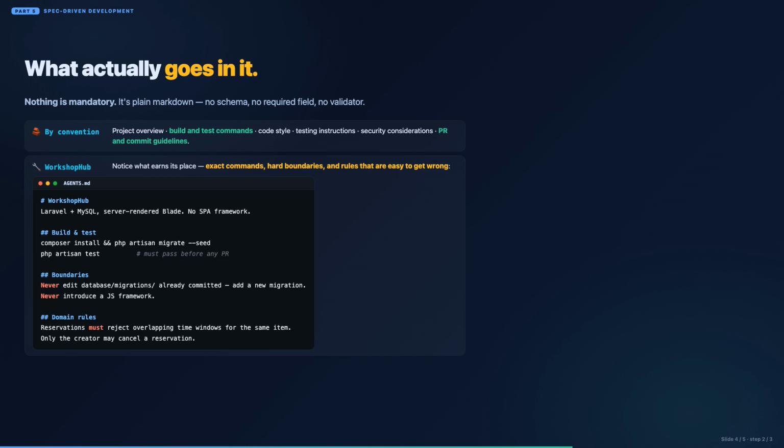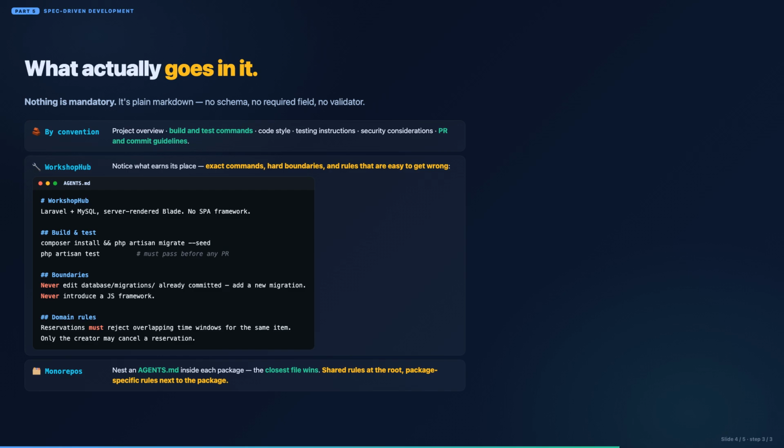Here is ours for Workshop Hub. Notice what earns its place. The exact commands, not described, copy-pastable. The boundaries the agent must not cross, and the domain rules that are easy to get wrong, like rejecting overlapping reservations. If it is obvious from the code, leave it out. If an agent has already got it wrong once, write it down.